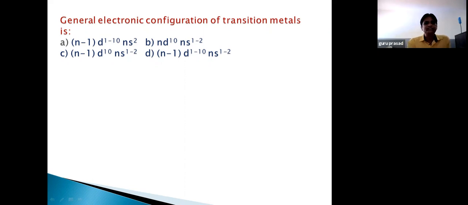Which transition metal ion has the highest magnetic moment? Very important. So magnetic moment is related with two important factors.